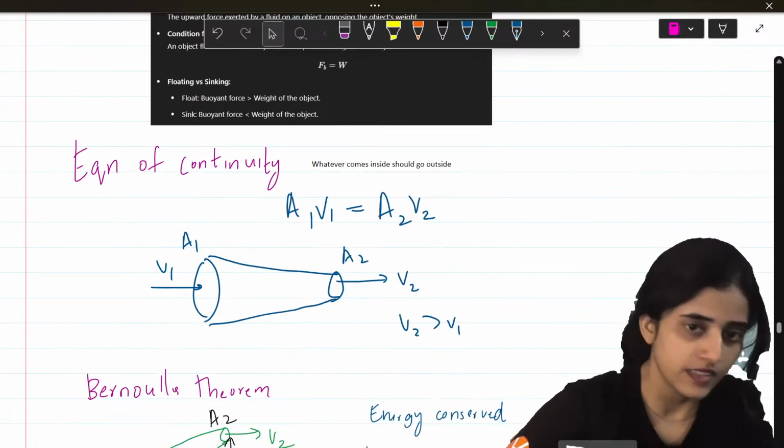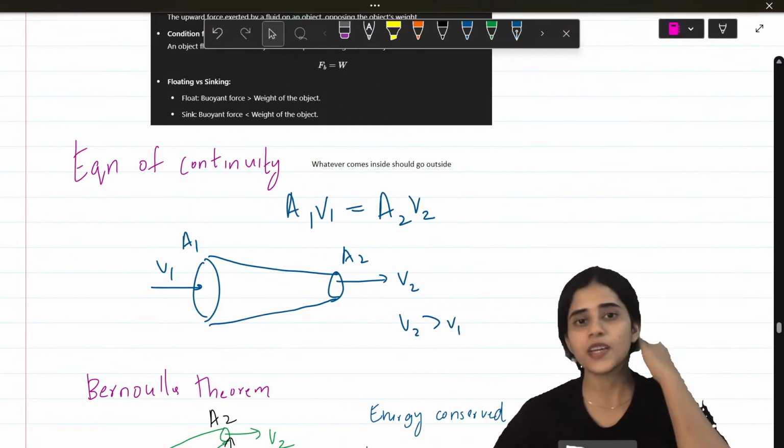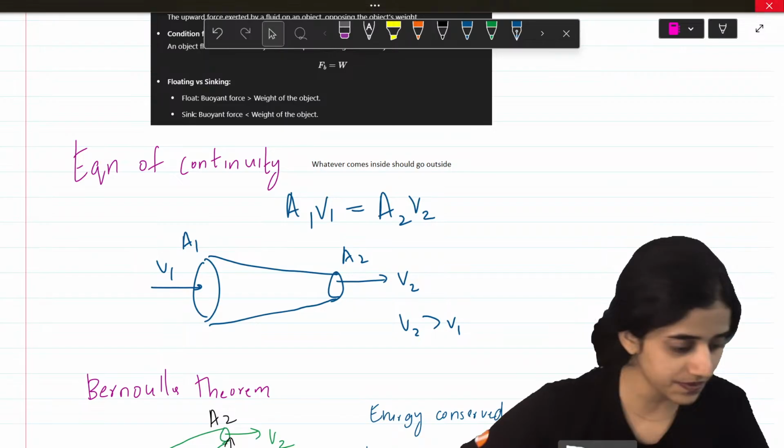Next is equation of continuity. Equation of continuity, again, very easy.